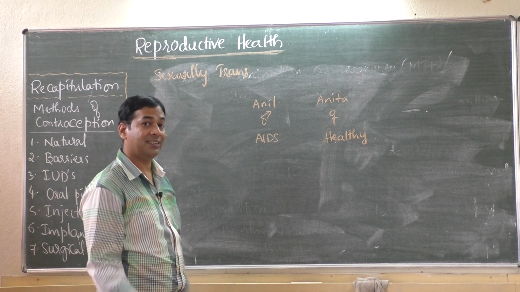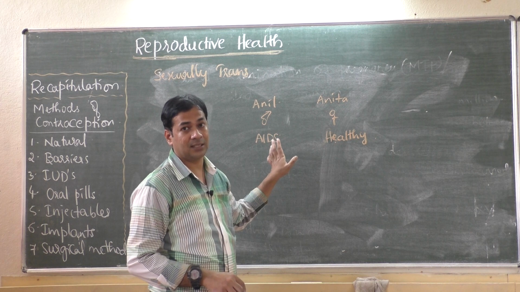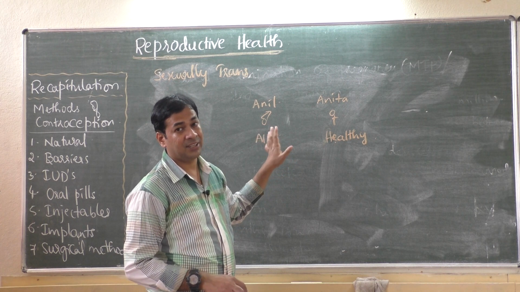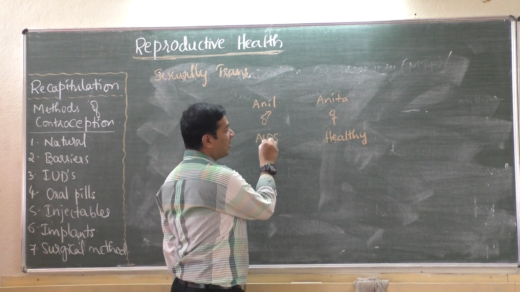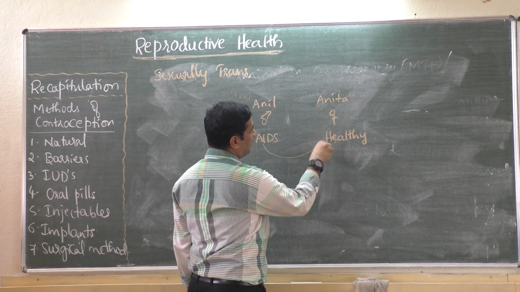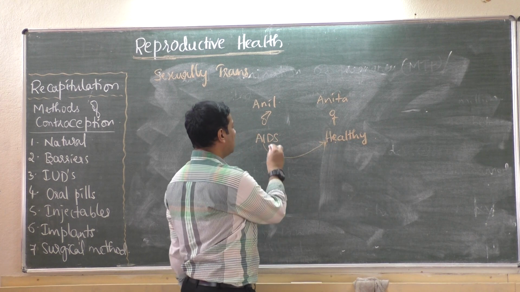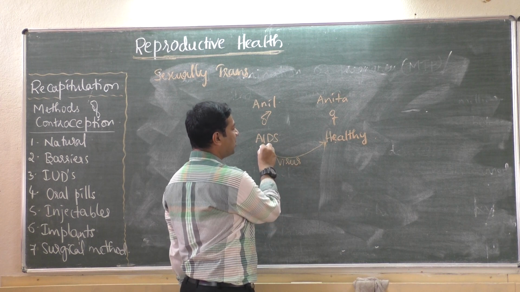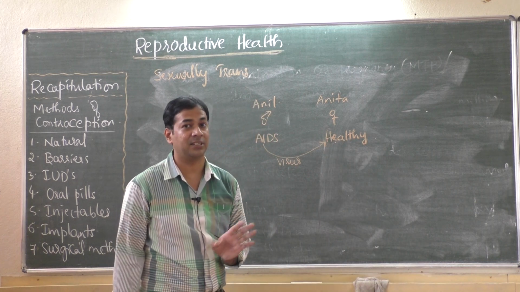In that case, are there any chances that Anita may get AIDS? There are chances if they didn't use any contraceptive devices. That is, if they didn't use a condom, then the reproductive organ of Anil may touch the reproductive part of Anita. So the virus will get transmitted from reproductive organ to reproductive organ, not by any other ways.